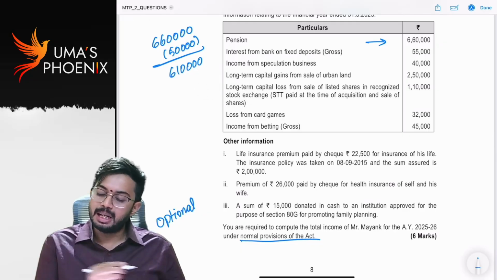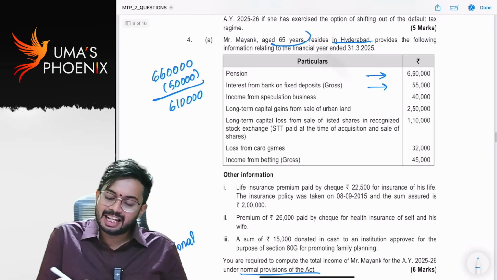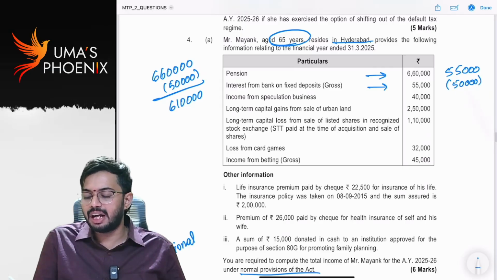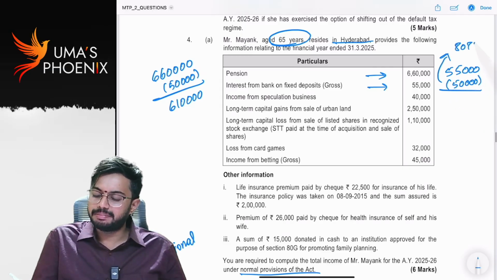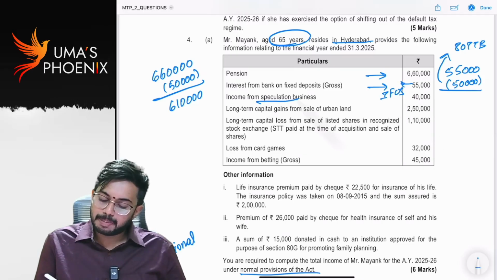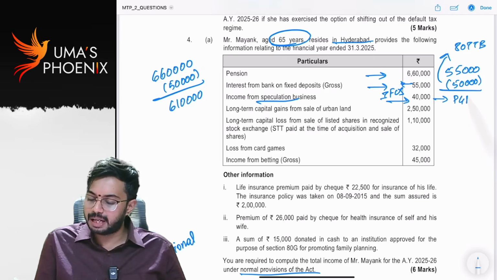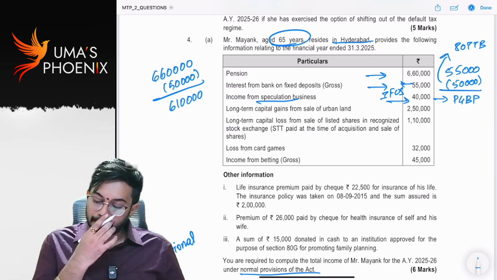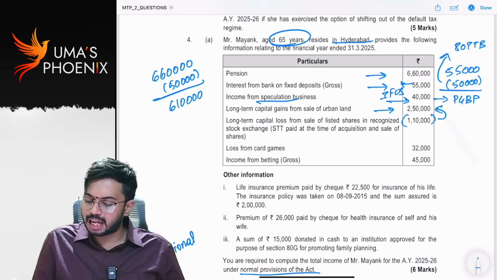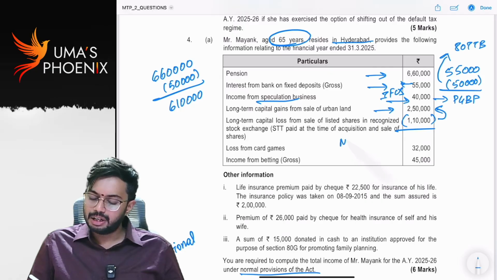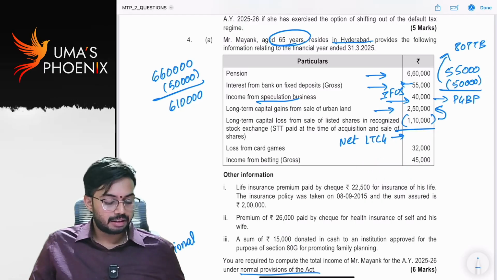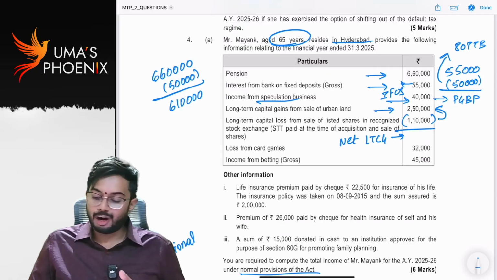Interest from bank fixed deposit, gross. What is his age? His age is 65 years. Out of 55,000, 50,000 deduction is allowed under section 80TTB. Correct. So this is taxable under other sources. Income from speculation business 40,000. This is taxable under PGBP. Long-term capital gains 2,50,000. Long-term capital loss: see, long-term capital loss can be set off against long-term capital gain. So net long-term capital gain is 250 minus 110, 140, that is 1,40,000.